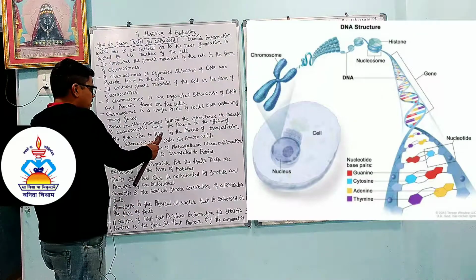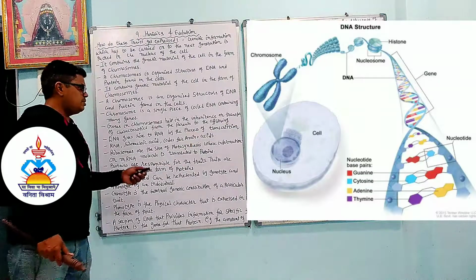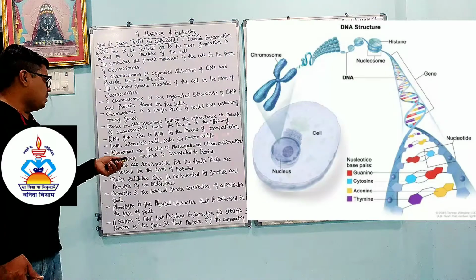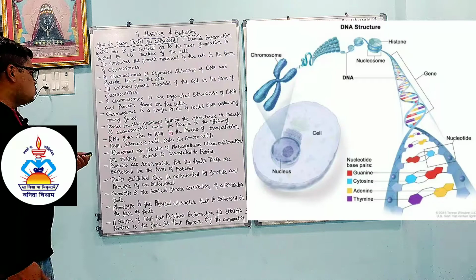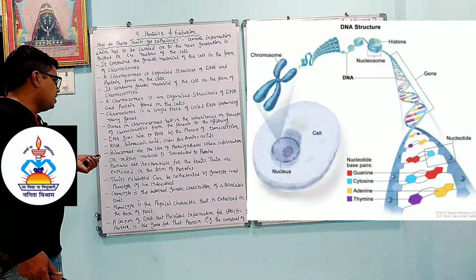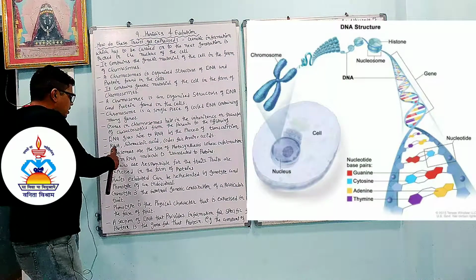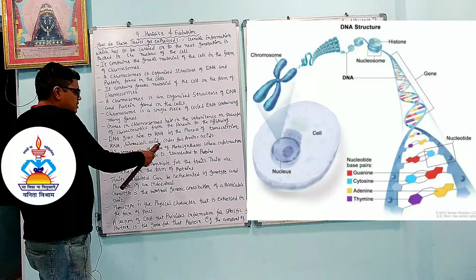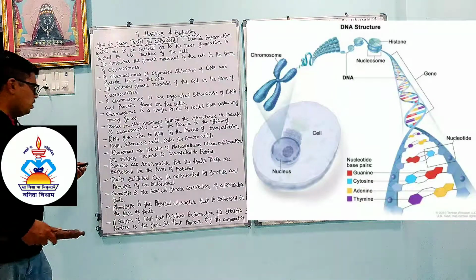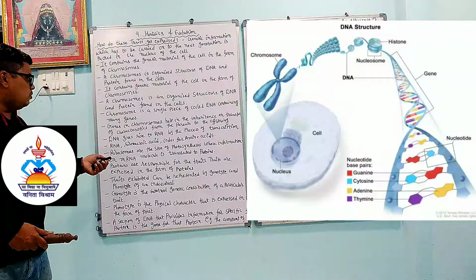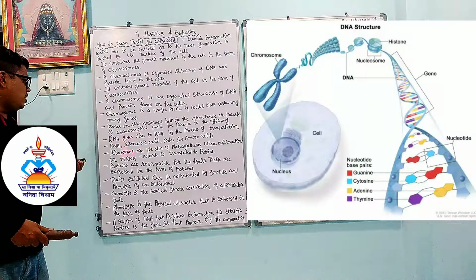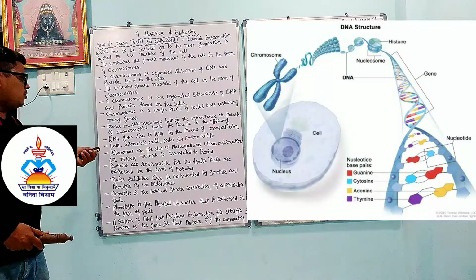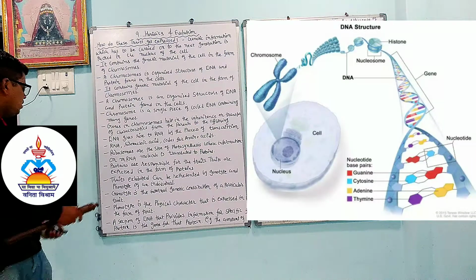DNA gives rise to RNA by the process of transcription. By this copying, DNA gives rise to RNA. RNA means ribonucleic acid, and it codes for the amino acids. A long chain of amino acids is called a protein.